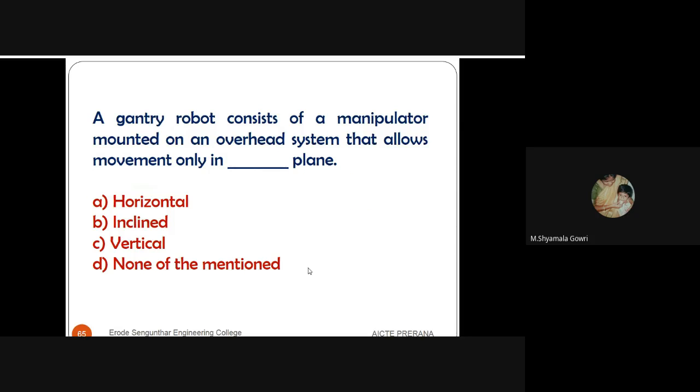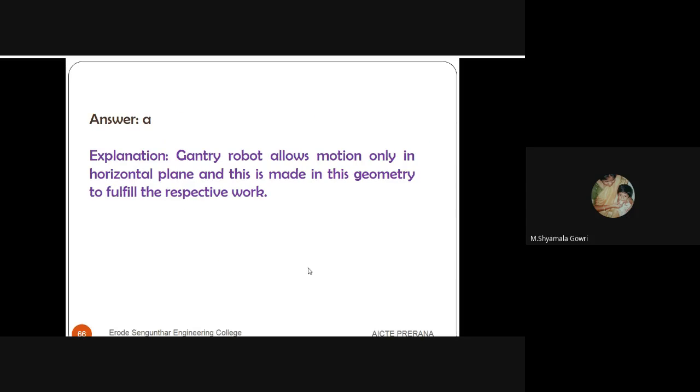The gantry robot consists of a manipulator mounted on an overhead system that allows movement in a dash plane. So we have 4 options: horizontal, inclined, vertical and none of the mentioned. The answer is that the gantry robot allows motion only in the horizontal plane, and it is made in this geometry to fulfill the respective work. Option A is right.